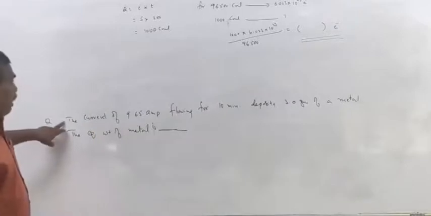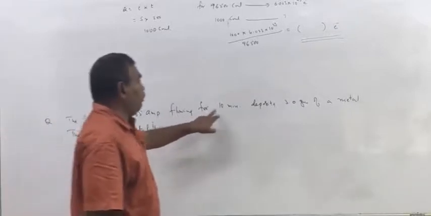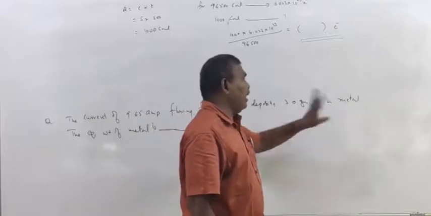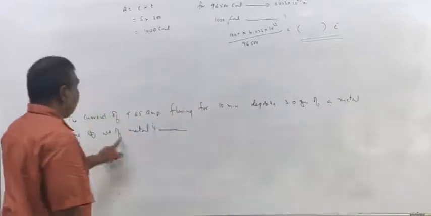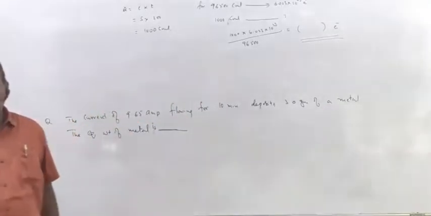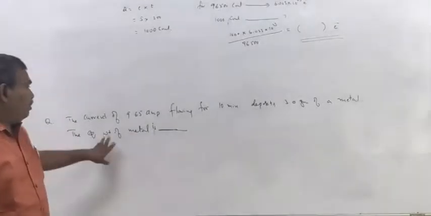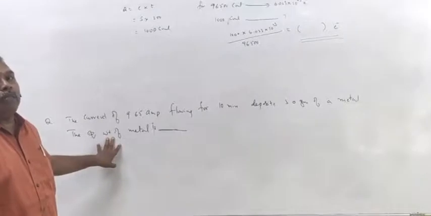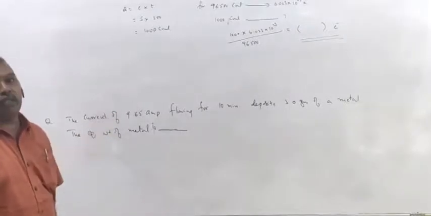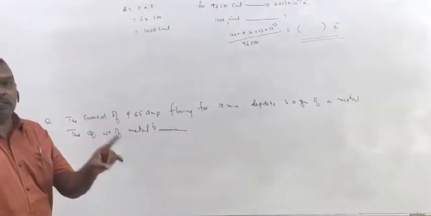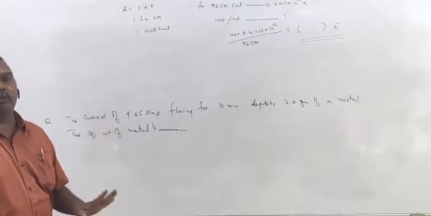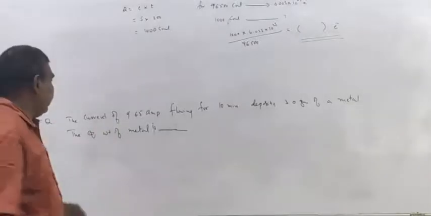A current of 9.65 ampere flowing for 10 minutes deposits 3 grams of metal. Find the equivalent weight of the metal. According to Faraday's laws, one equivalent weight of the metal is deposited by 1 Faraday, that is 96,500 coulombs of charge. Right?